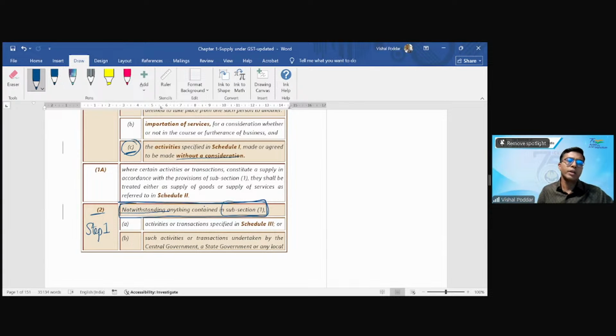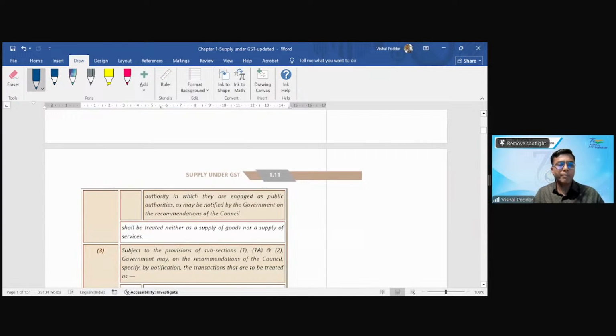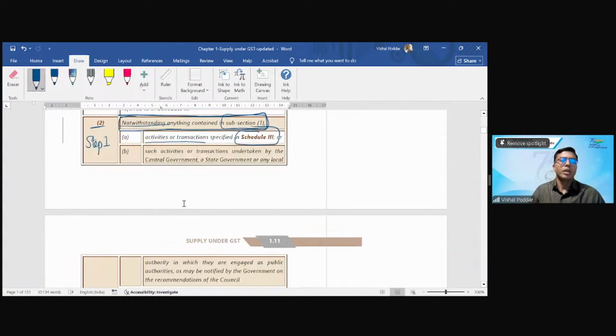This is my step 1 in applying the provisions of supply. Now, what you have to check is your activity, that is, a transaction that you are doing, is it covered in Schedule 3, which is the main negative list? If yes, what will happen? It shall be treated neither as supply of goods nor as supply of service. So I have simply called this no supply for simplicity. So if my transaction gets covered in the Schedule 3 list, it will be considered as no supply.